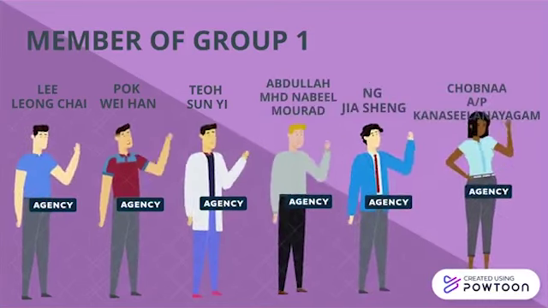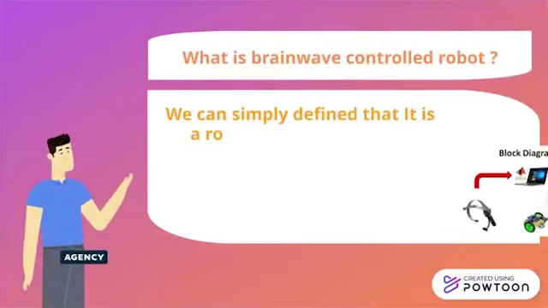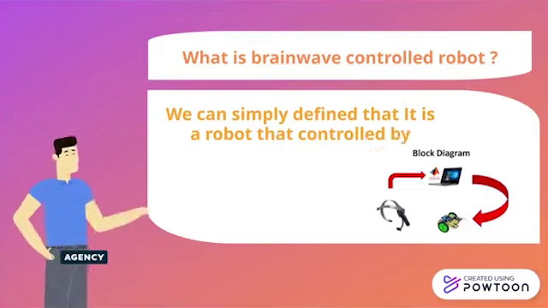So, what is a Brainwave Control Robot? We can simply define that a brainwave control robot is a robot that can be controlled by a human brainwave.